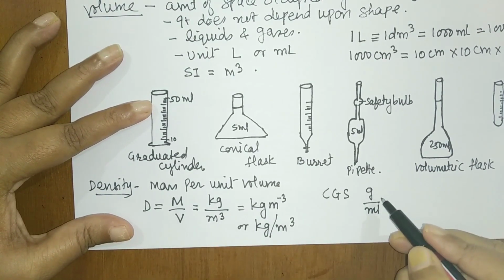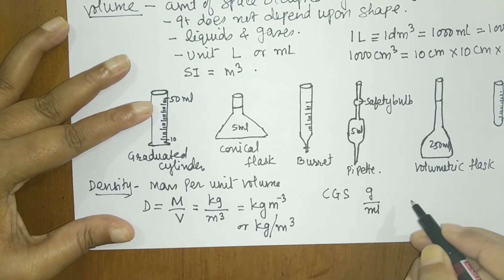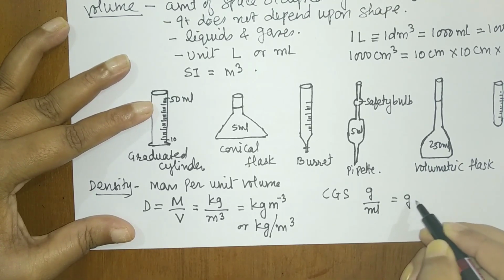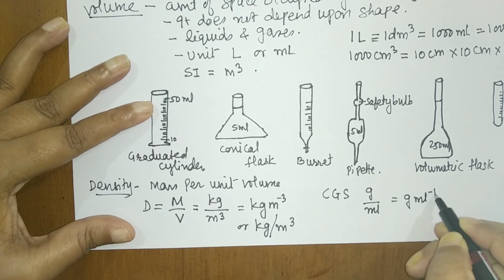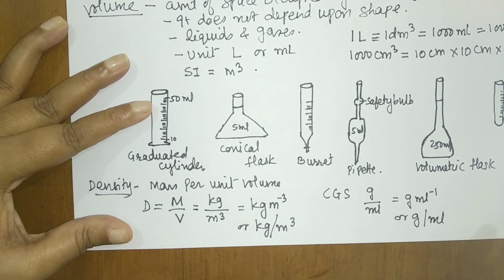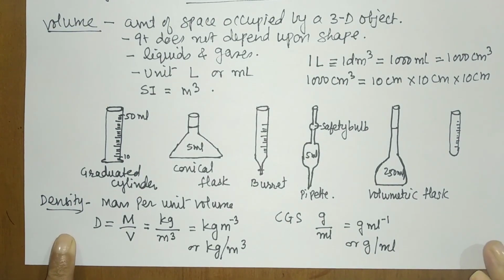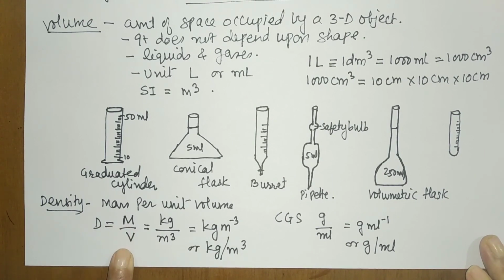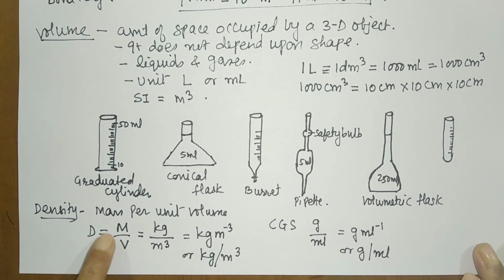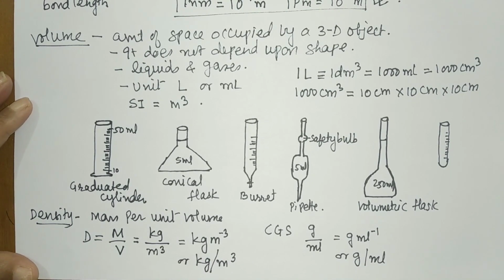Unit of mass is taken as gram and unit of volume is taken as ml. So what will be the unit, students? Gram milliliter inverse or gram per milliliter. So this is how you measure density. And density is a ratio of mass to volume. So you have to first go for mass, what we have already seen, and volume, what we have seen. Take a ratio of that, you will get density. So this is how you get density.